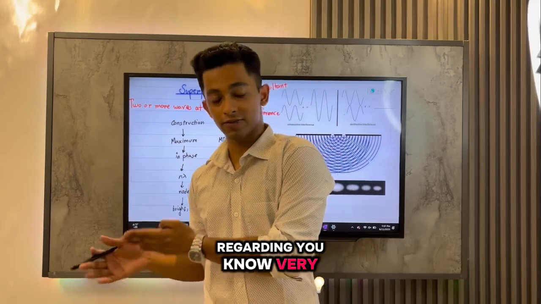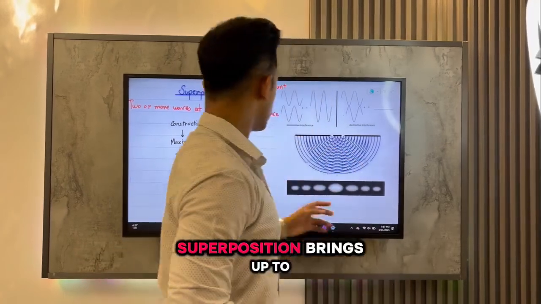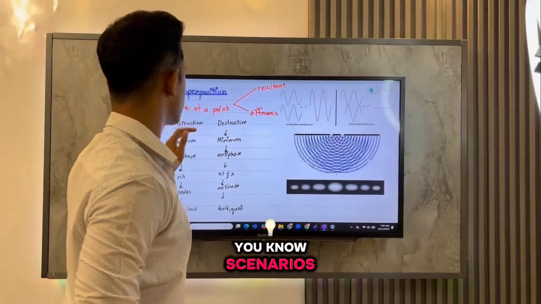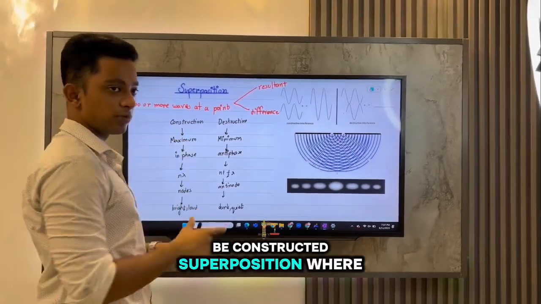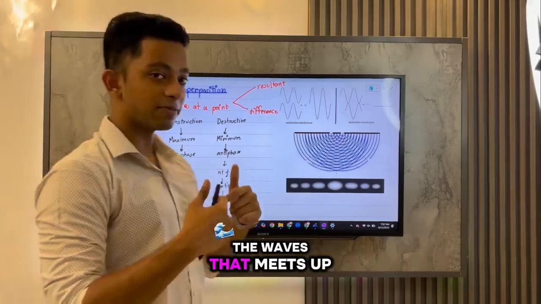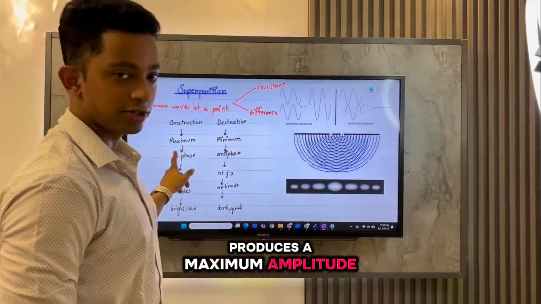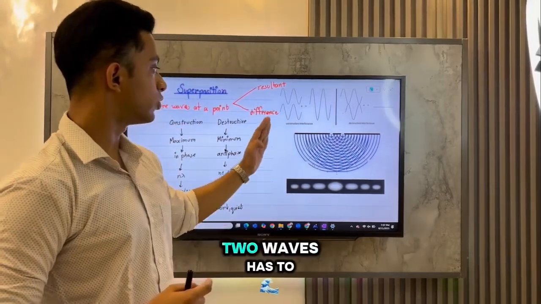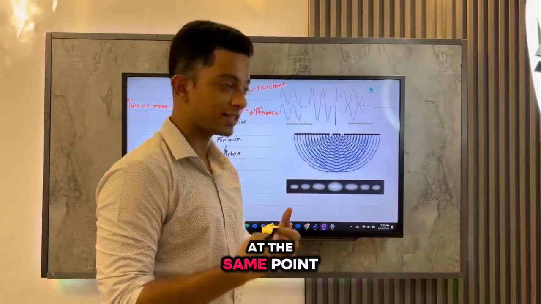Very similar to standing waves, superposition brings up two different scenarios. The first one will be constructive superposition, where the waves that meet produce a maximum amplitude, and they have to be in phase. Now remember that these two waves have to be aligned and they have to meet at the same point.